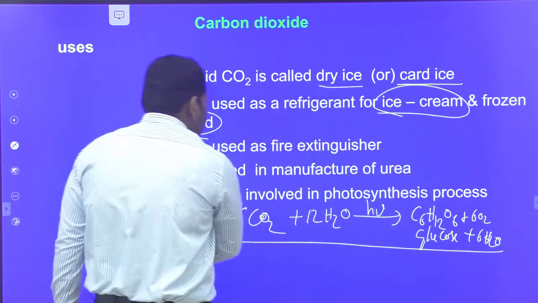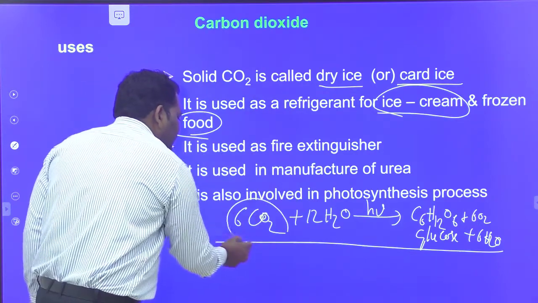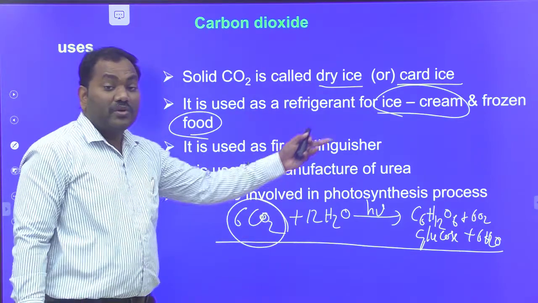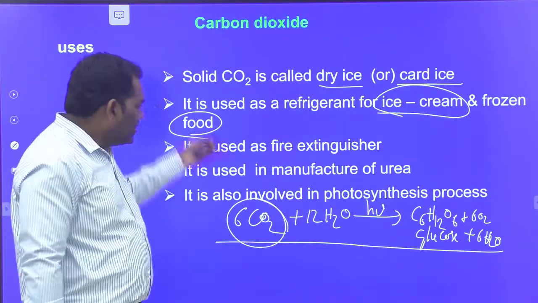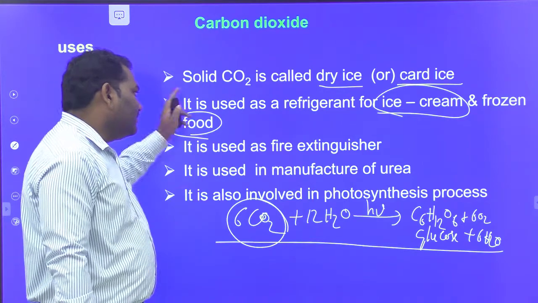In these photosynthesis reactions, carbon dioxide molecules play an important role in the production of food. These are the major applications of CO2.